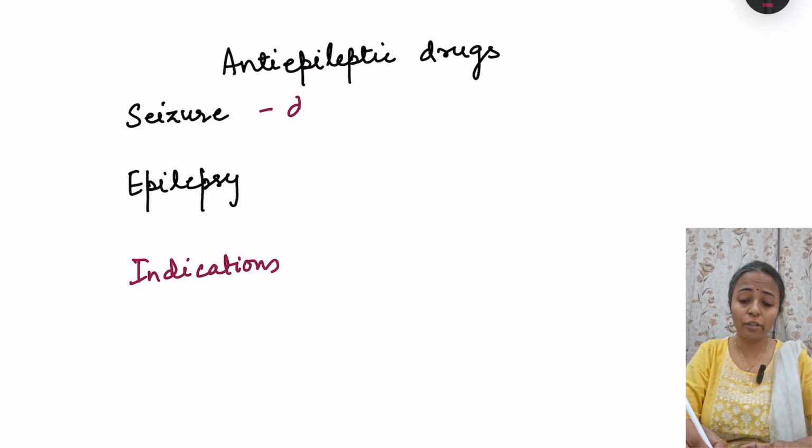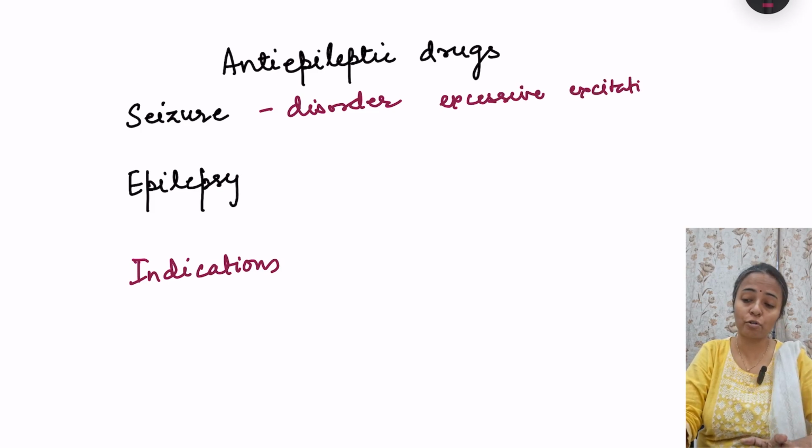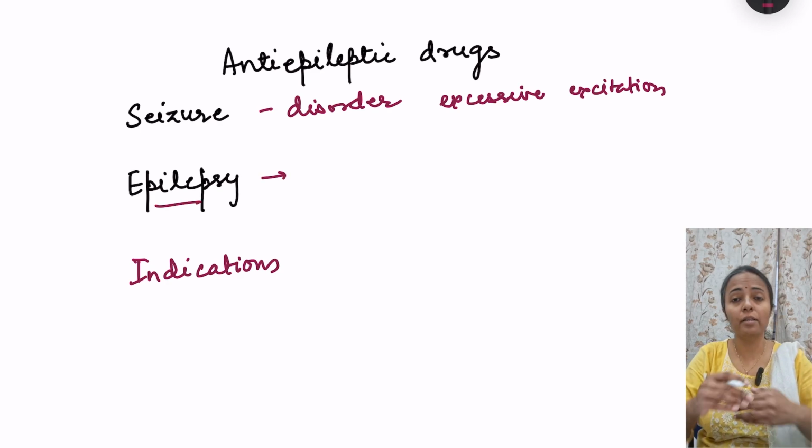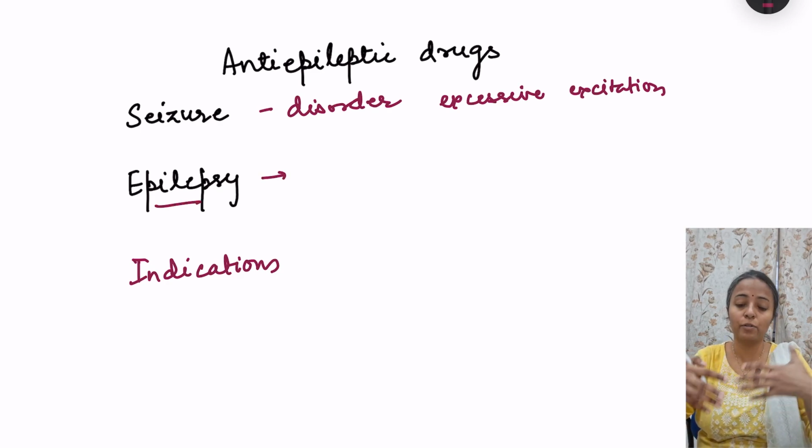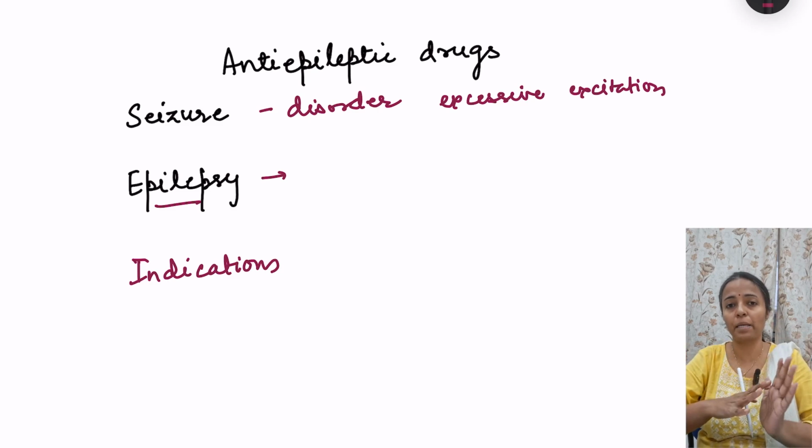Seizure is disordered excessive excitation of the cortex, and this excessive excitation is simultaneously synchronous excitation of the whole cortex. On the other hand, epilepsy is when these seizures become recurrent. So recurrent seizures is epilepsy.